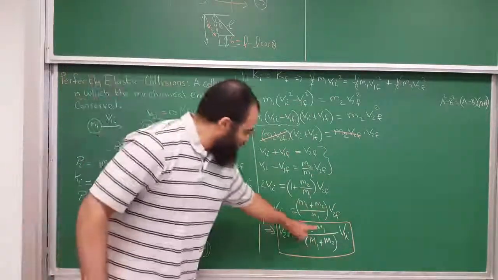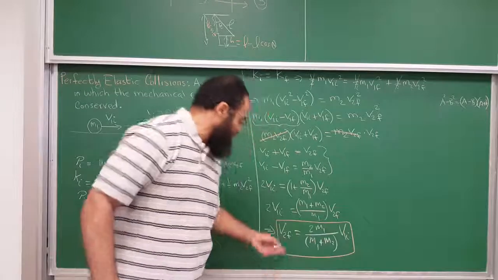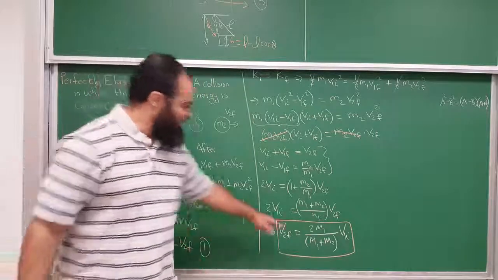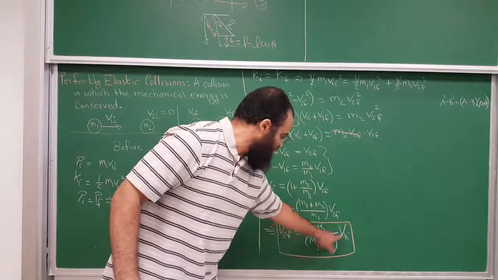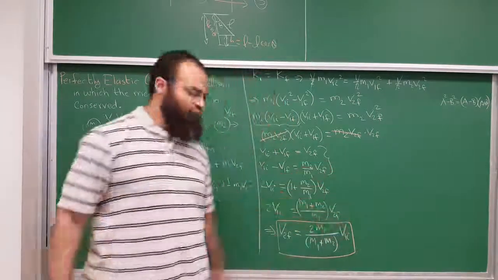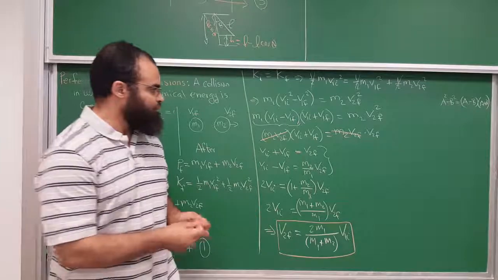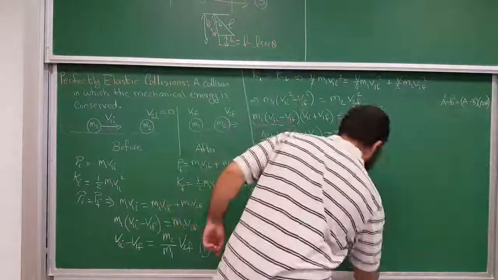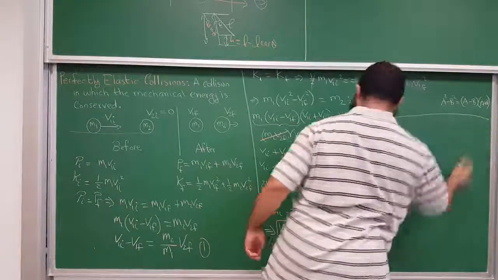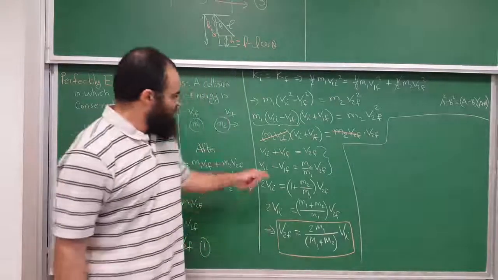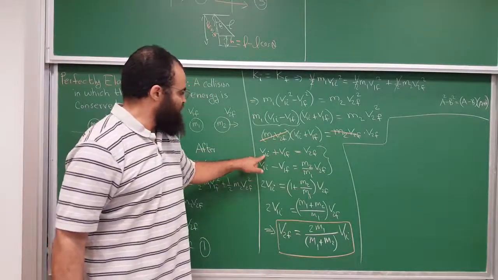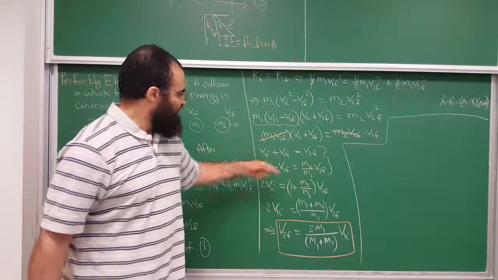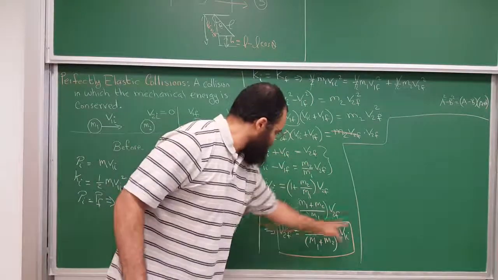All right. Finally, what this says is, if you know the two masses and V1 initial, you can find what V2 is. So let's say this is 1 kilogram, this one is 3 kilograms, and this one is 5 meters per second. Then you can get V2 final. But what's V1 final? V1 final would be V2 final minus V1 initial. You could just plug in this whole thing for V2 final.